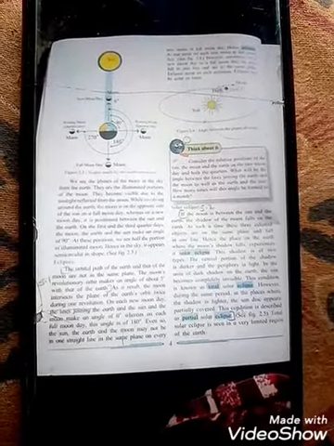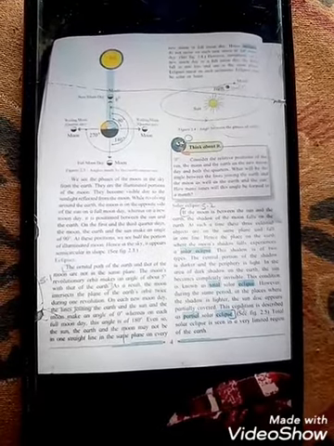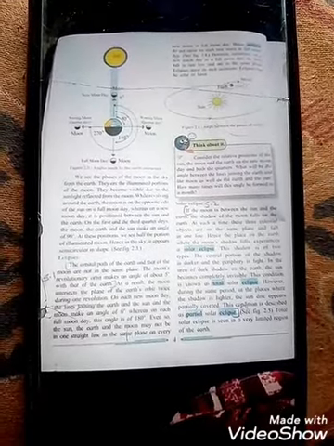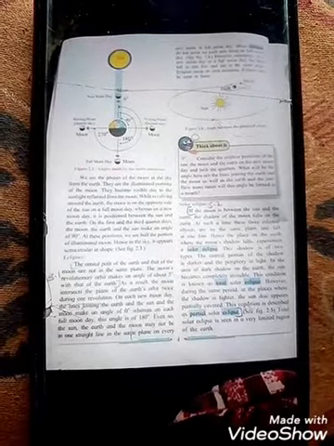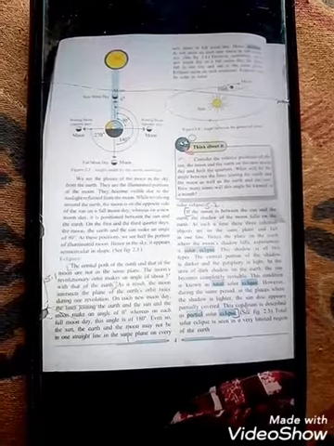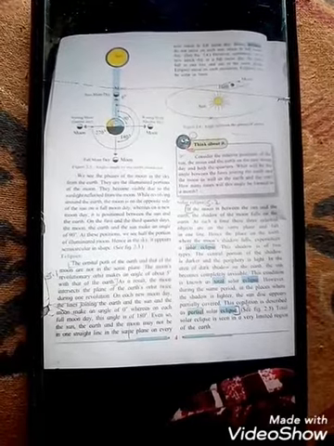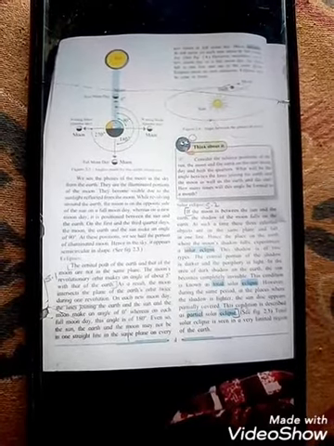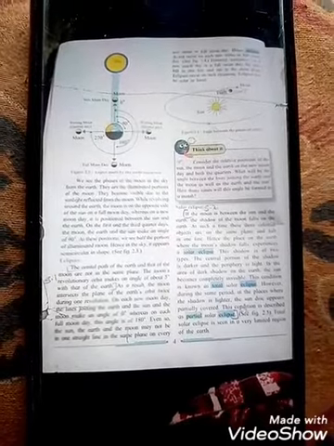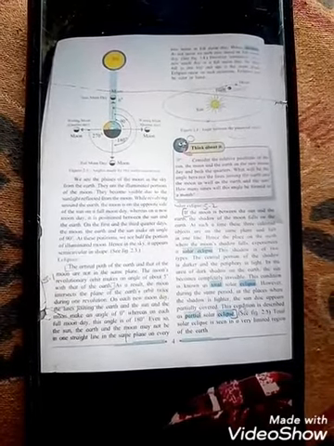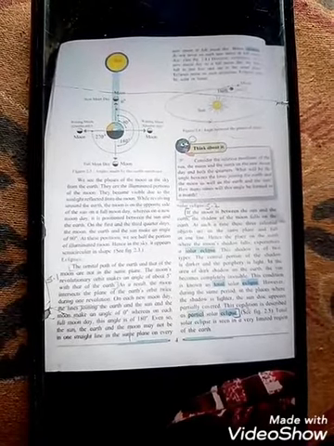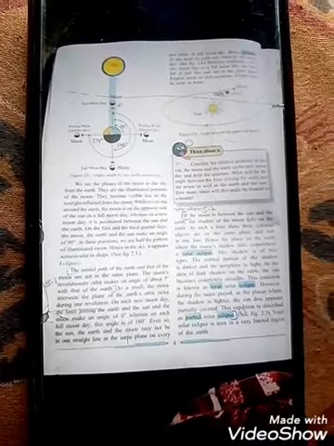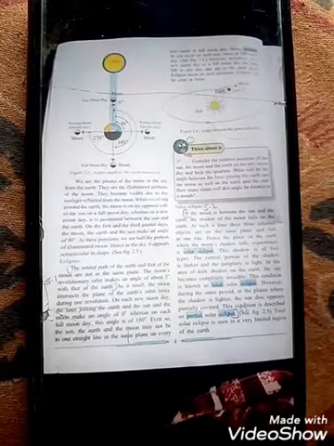However, during the same period, at the place where the shadow is lighter, the sun disk appears partially covered. That means we can see half of the sun covered and half visible from the earth. This condition is described as a partial solar eclipse. You can see figure 2.5.